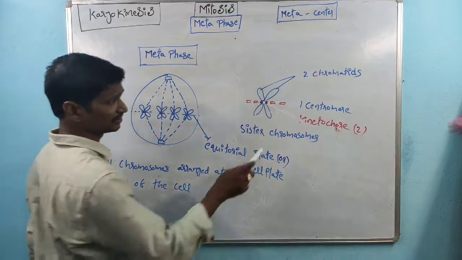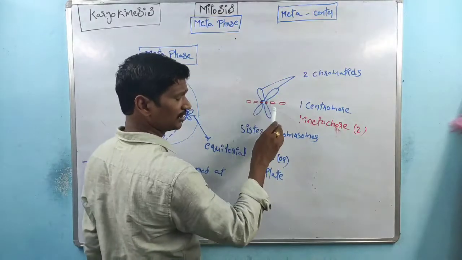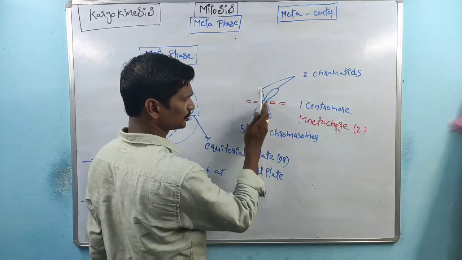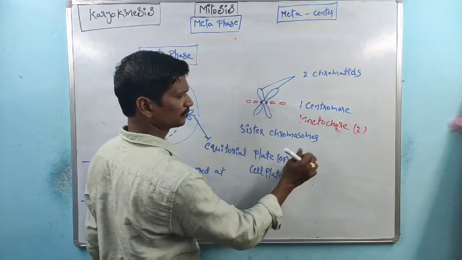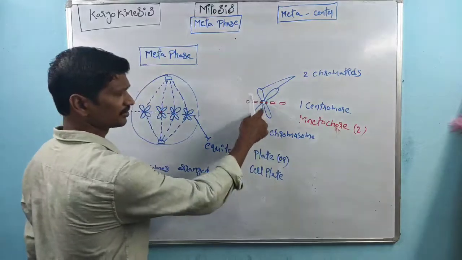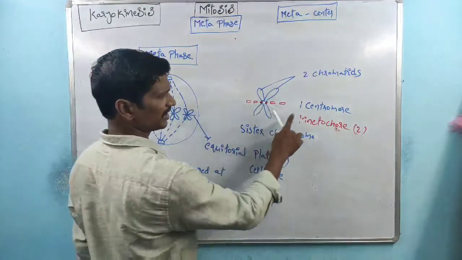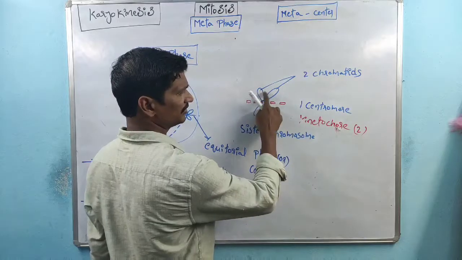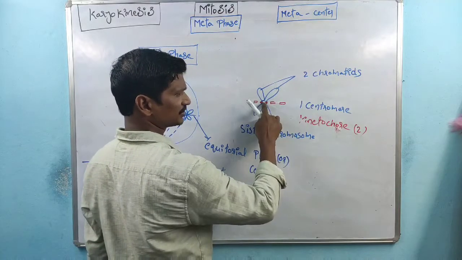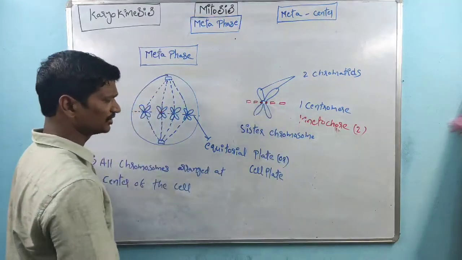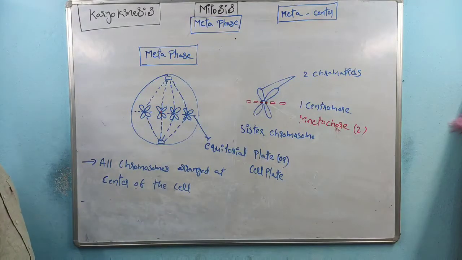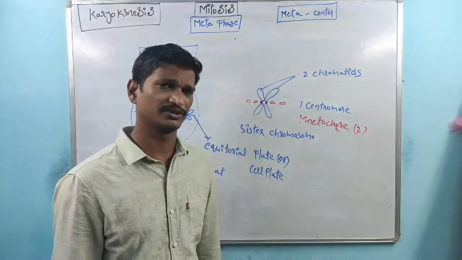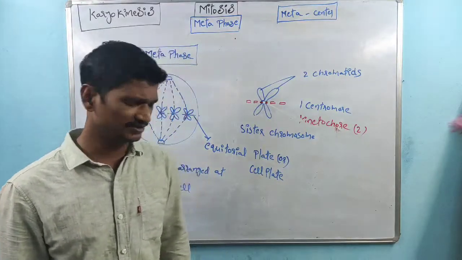Remember, I already said this is a homologous chromosome. Why are these called homologous chromosomes? We'll discuss within the meiosis process. So here we call it a sister chromosome. This is one of the sister chromosomes. That chromosome has one centromere and two kinetochores, and it has two chromatids. The two chromatids are attached to one centromere, right? So these are the important points related to the metaphase. Next we'll discuss the anaphase.